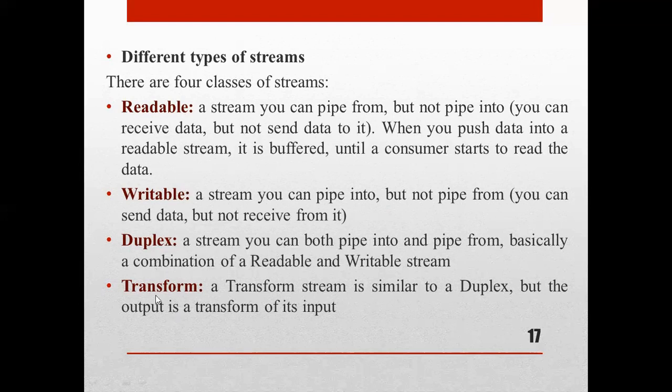And a duplex stream means a stream you can both pipe into and pipe from. That is basically a combination of readable and writable. And a transform stream is similar to a duplex, but the output is a transformation of its input. These are the four types of streams.